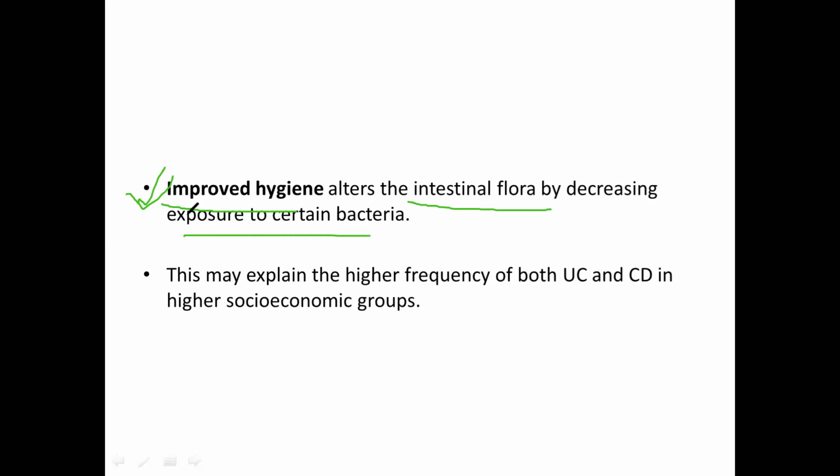It is obvious that because of improved hygiene, we will not have exposure to certain bacteria, and this can act as a risk factor for the development of inflammatory bowel disease. This may explain the higher frequency of both ulcerative colitis and Crohn's disease in higher socioeconomic groups.